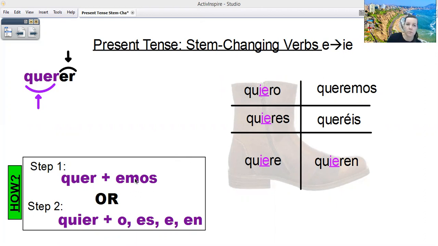If it's nosotros, it's EMOS. If it's vosotros, so of course it would be the EIS, right? Step two is if you are doing any of the boot forms, you would add an I. So you had an IE, and then the O ending would add, or the ES or the E or the EN. So you would have quiero, quieres, quiere, or quieren.